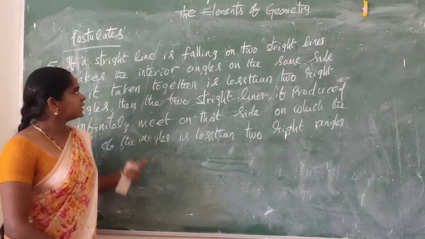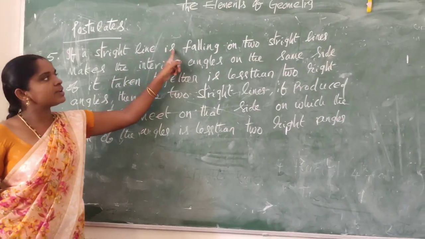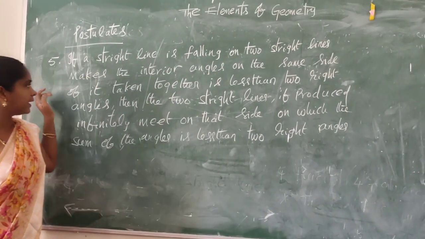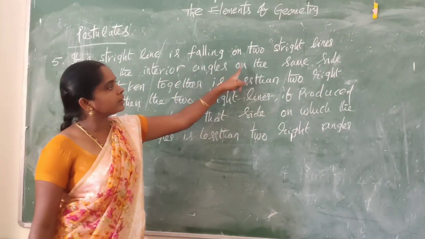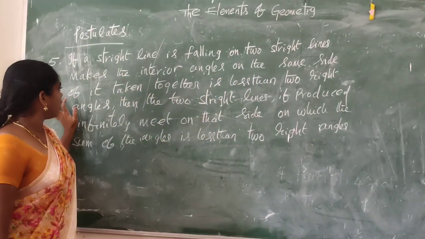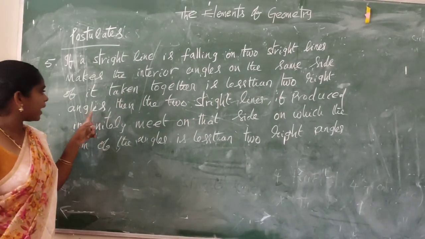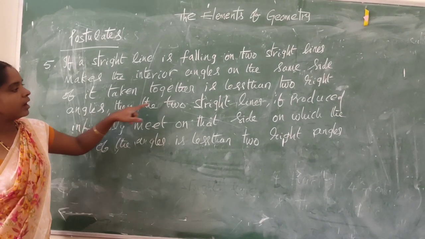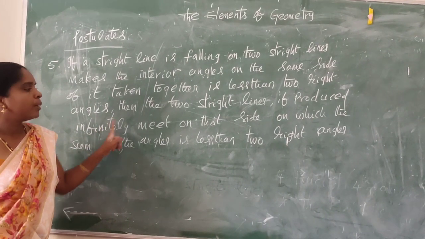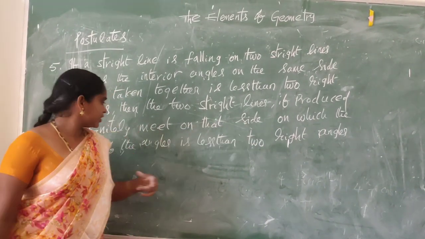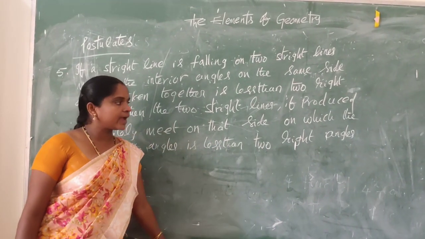Next postulate, fifth: if a straight line falling on two straight lines makes the interior angles on the same side of it, taken together, less than two right angles, then the two straight lines, if produced infinitely, meet on that side on which the sum of the angles is less than two right angles.